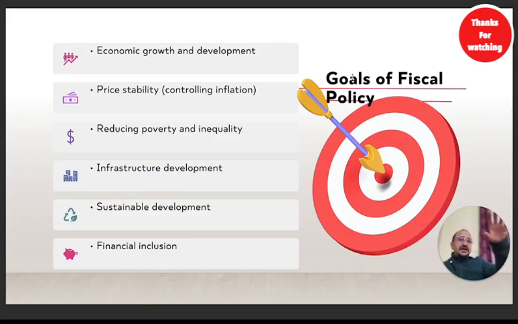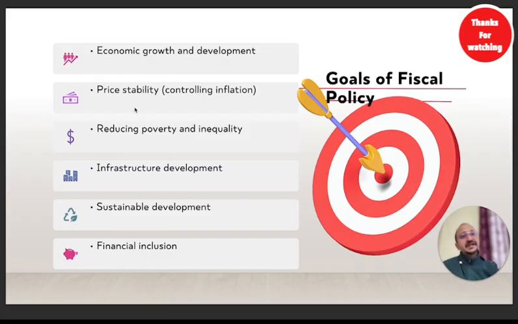See, guys, if the government is taking money from you, the government must use that money somewhere, right? Just take an example of your grandfather or your father. Whenever your grandfather or your father earns money, how does he utilize the money? He may give you good clothes, good education, fees for your guitar session, your swimming, your gym session, or some hobby or tuition fee like that. So they are using that money for your welfare. Similarly, the government of India tends to use this money for the welfare of the country. It is economic growth and development, right?